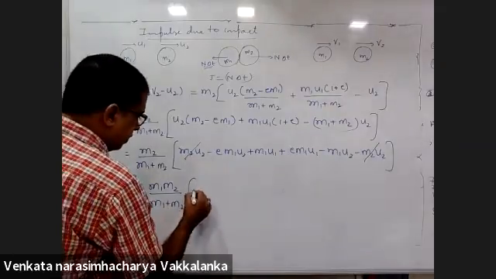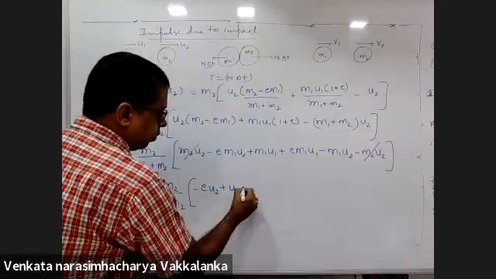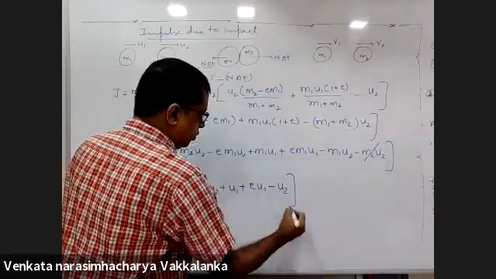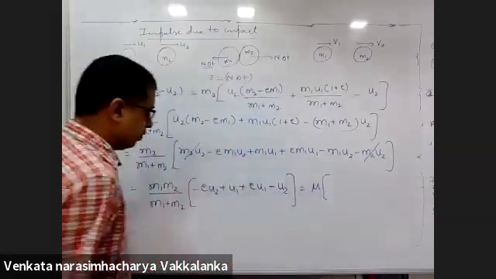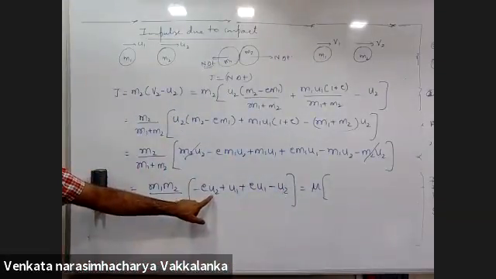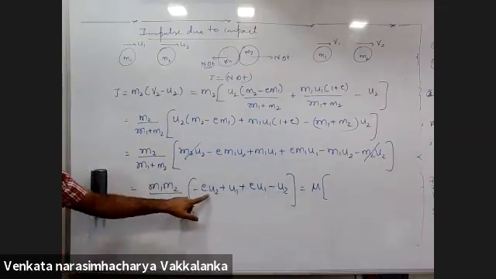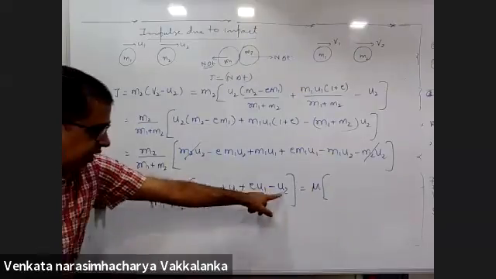What am I left with? Minus E U2 plus U1 plus E U1 minus U2. This I will write as M1. From U2 and U2, have a look at this. From these two, I'll have to take U2 common.